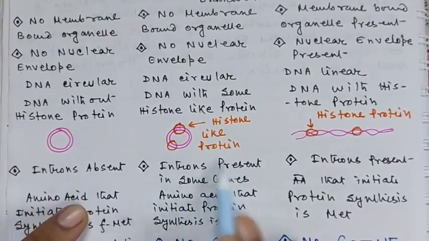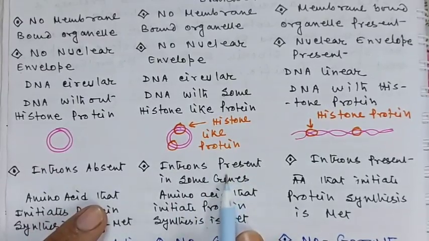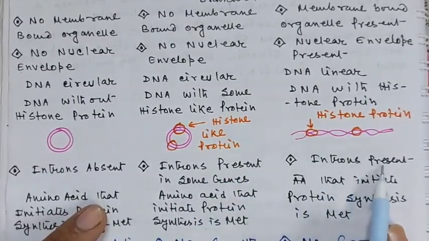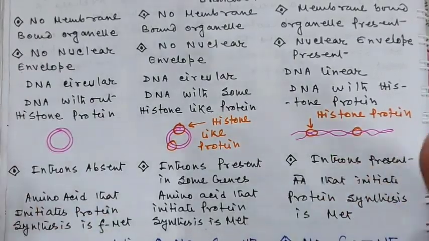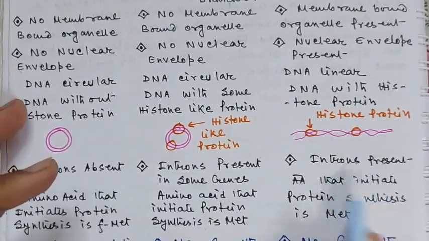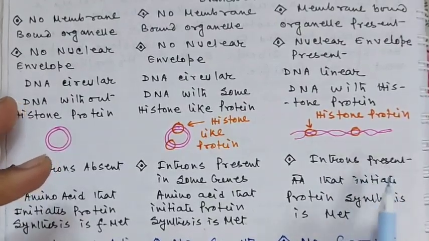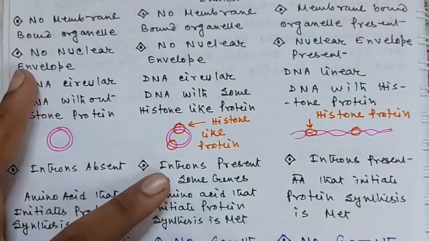This is very important. Introns are present in some genes in Archaebacteria, and introns are present in eukaryotes. And for this reason, they form a huge inactive genome. This huge inactive genome or the intron is present in Eukarya. But in Archaea, in some genes, you can find introns.